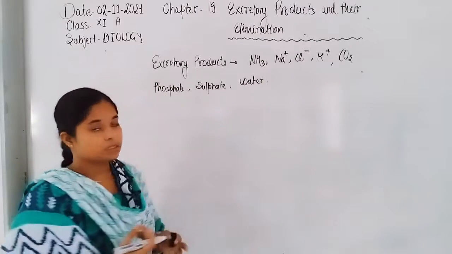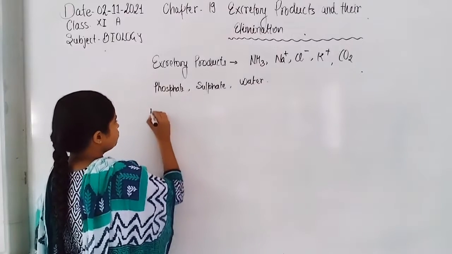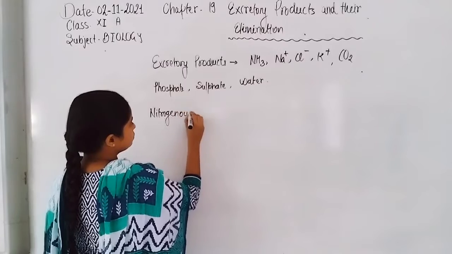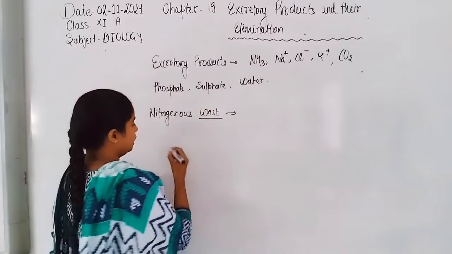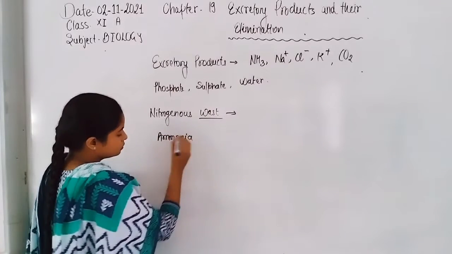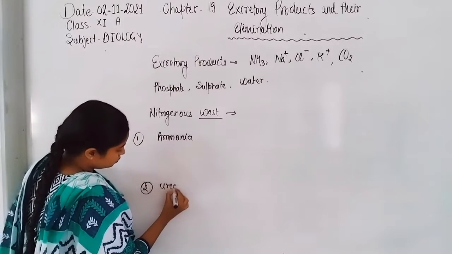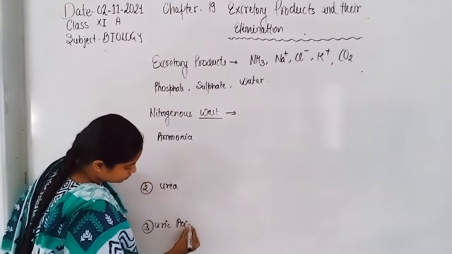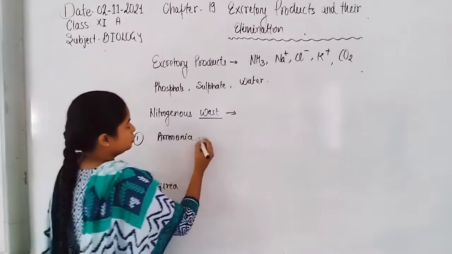What are nitrogenous wastes and their elimination? So nitrogenous wastes are ammonia, urea, and third is uric acid. Ammonia, urea, and uric acid. Those organisms